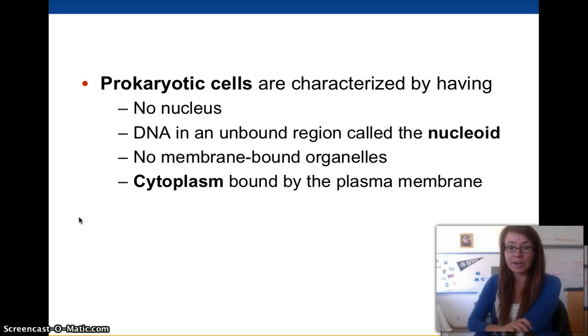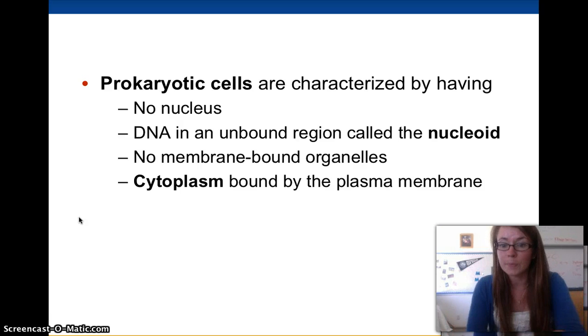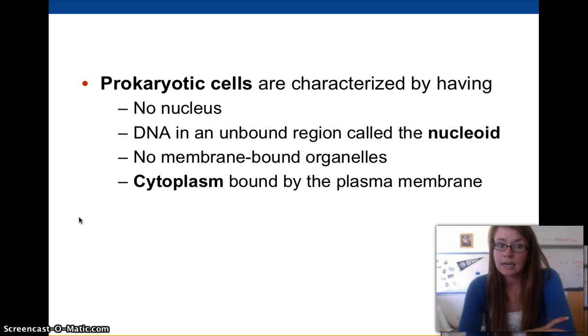Prokaryotic cells, we are not, so we do not have any prokaryotic cells that are human. Of the bacteria living in your body, there are prokaryotic cells, but human cells are not prokaryotic. Pro means before, and karyo means nucleus in this case, so prokaryotic means before a nucleus. These were the original cells, and they don't have a nucleus. That's the main difference between prokaryotic and eukaryotic cells, is that prokaryotic cells have no nucleus.